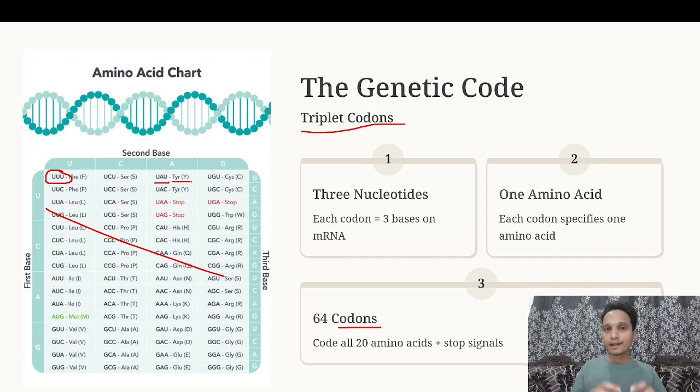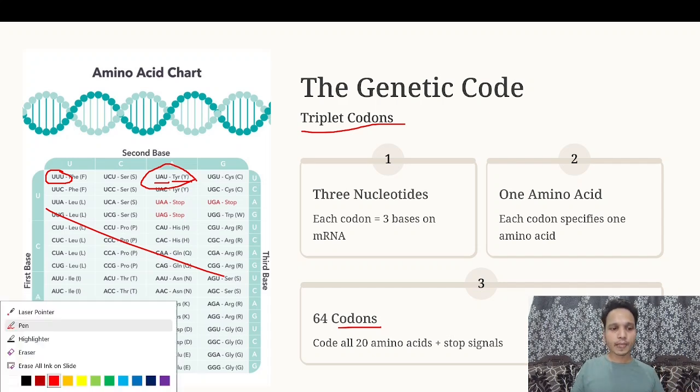Amino acids are building blocks of protein. So each codon codes for a specific amino acid. And which codon codes which amino acid? It is a full chart given here, which you can observe. You can pause the video and observe the complete chart